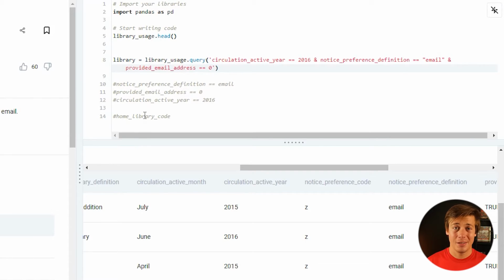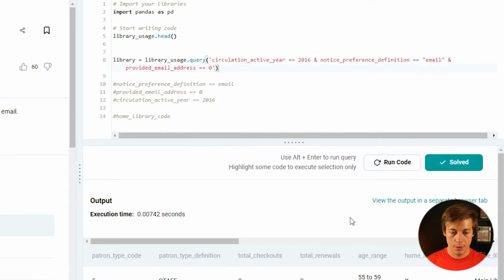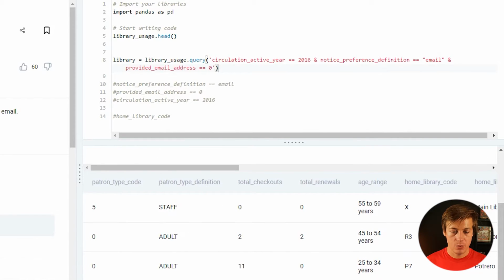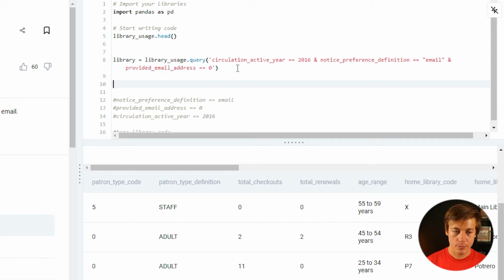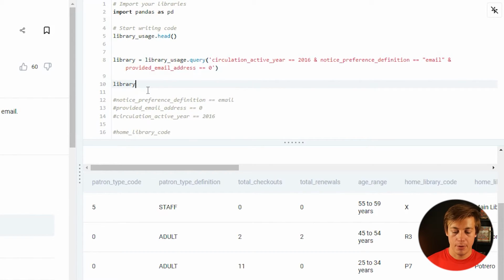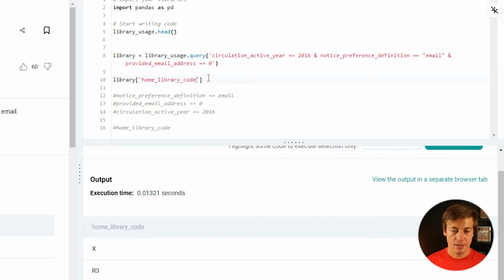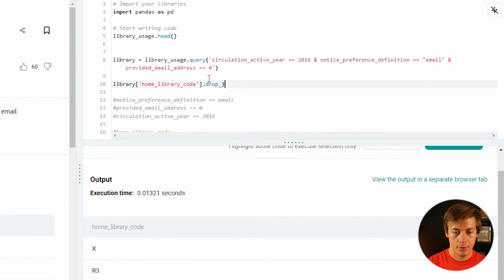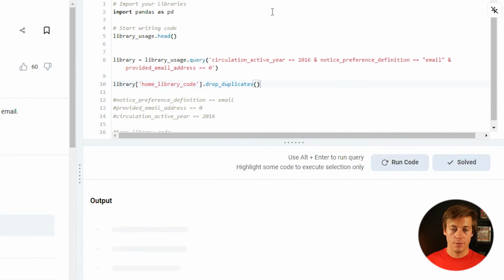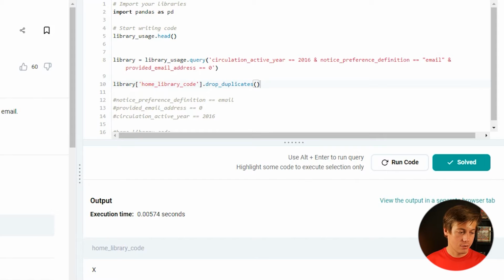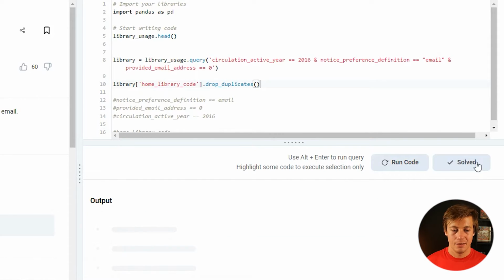And if you didn't do a query, this would be way more complicated. But that solves those three. Let's just run this code. And you can see how this works on that side of things. Next, we're going to do library. Let's put over here home library code, single quotes on the inside on here. And run this again. So we have 2 X's. I'm just going to drop duplicates. That should solve it. 1, 2, 3, 4, X, R3, P7, and E9.